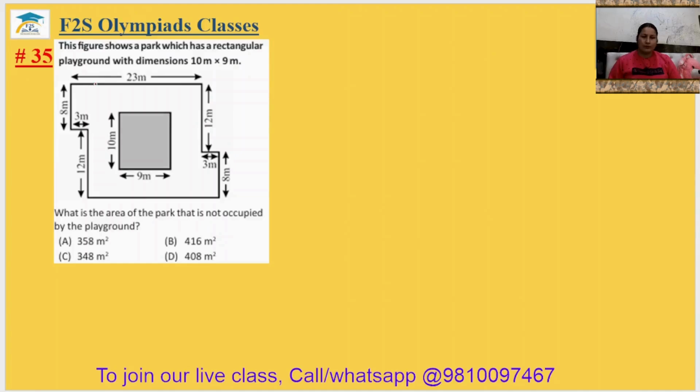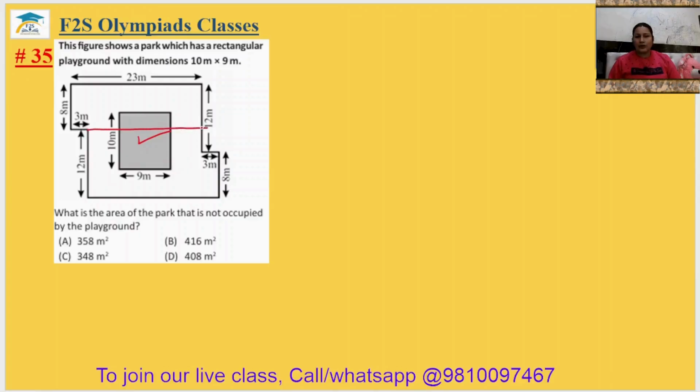Question number 35. The figure shows a park which has a rectangular playground with dimension 10:9. Okay, this is 10:9. What is the area of the park that is not occupied by the playground? So first we will find the area of the total figure.